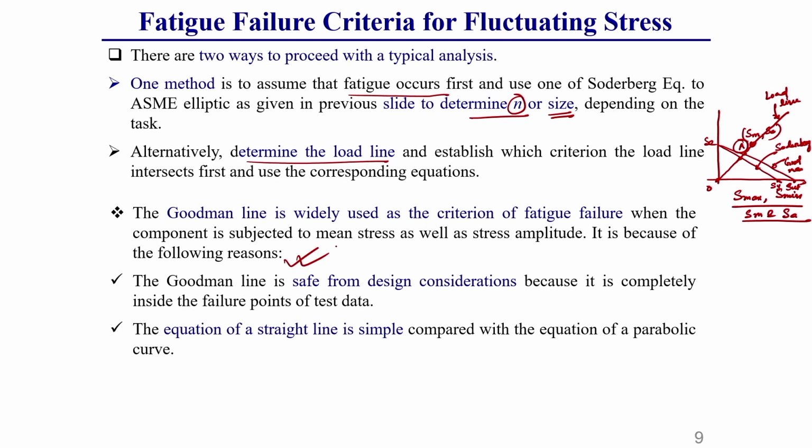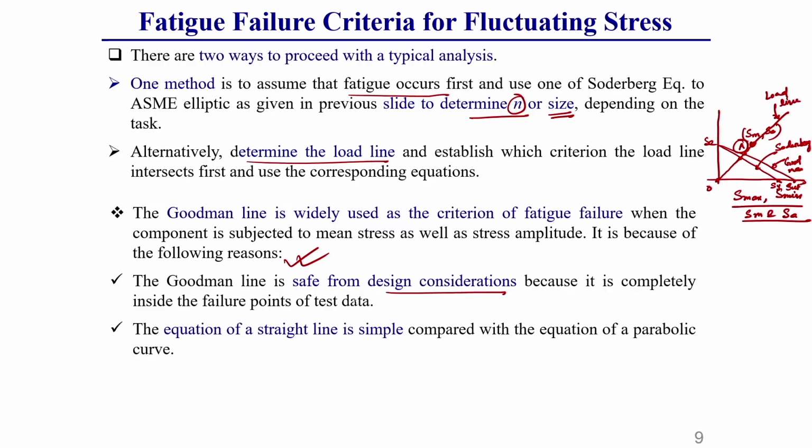What is the other reason for using the Goodman equation? The other reason is that the Goodman line is safe from a design consideration. I have already told you, generally the Goodman line is below all the failure points which I have shown in the first figure itself. Whatever points were there are already inside that failure point. That is why it is a safe line itself.